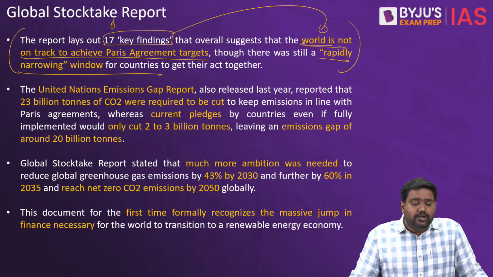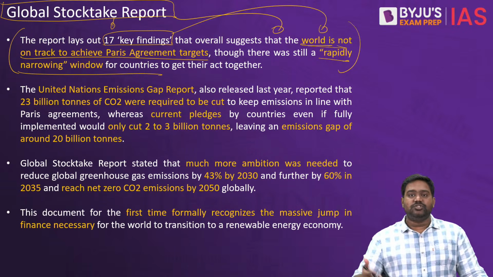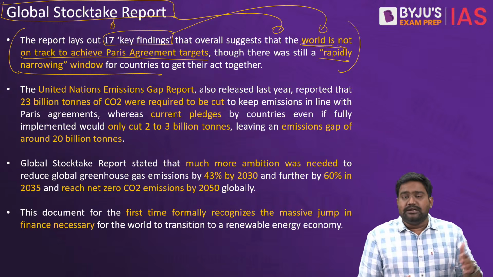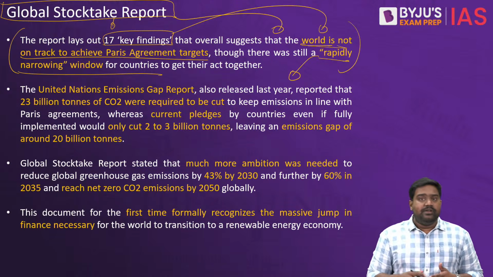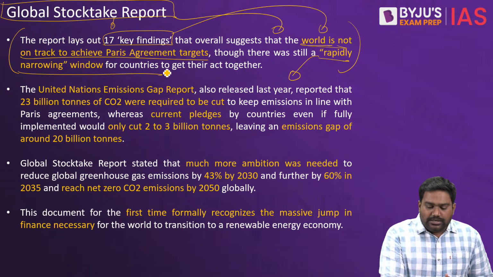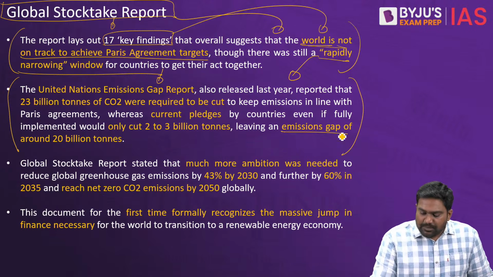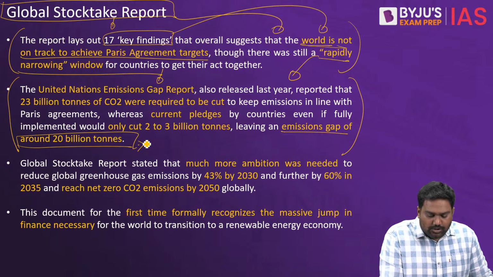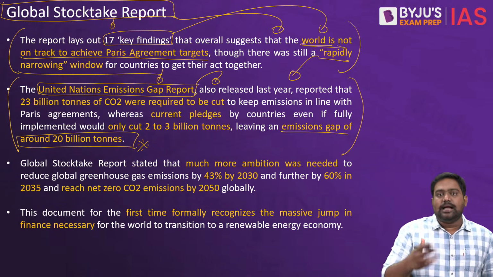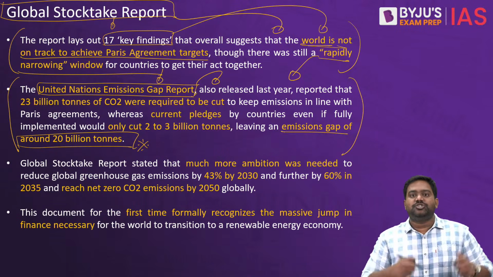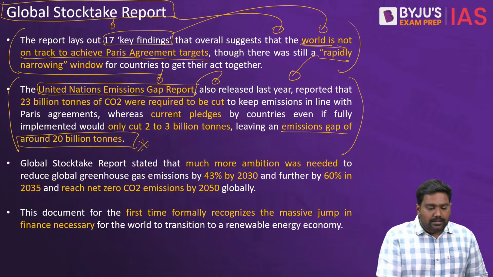There is very bad news from this report. Despite all the hype surrounding the Paris Agreement and its goals and all the voluntary contributions countries have announced, the report is showing that we are not making enough progress. We are way off the path. It's not that we are just missing the target. We are way away from the target because there is an emission gap of around 20 billion tons according to the report. The UN emissions gap report, which estimates the gap between the set target and the actual reduction in emissions, shows a massive gap in emissions that we are releasing.